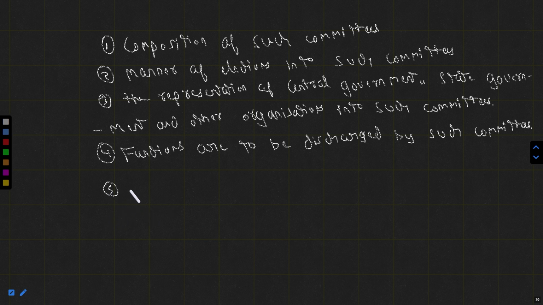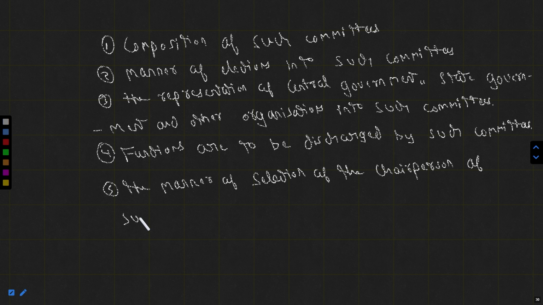And the fifth is the manner of selection of the chairperson of such committees. Okay, so these are the 5 provisions.